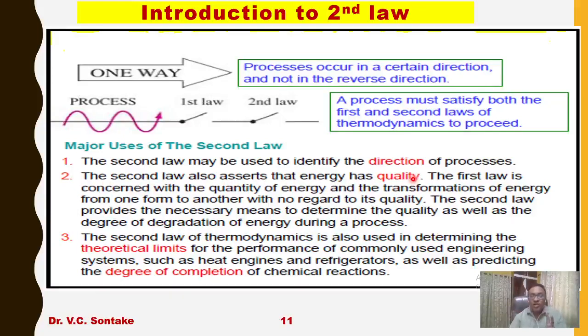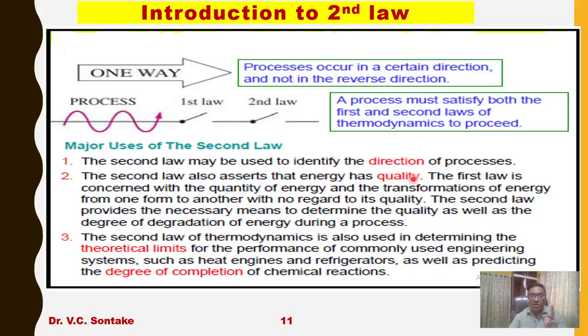Take 100 kilojoule of heat and 100 kilojoule of work. From the first law point of view, both appear to be the same. From the second law of thermodynamics, quantitatively 100 kilojoule of work and 100 kilojoule of heat are the same, but qualitatively there is a difference between these two.